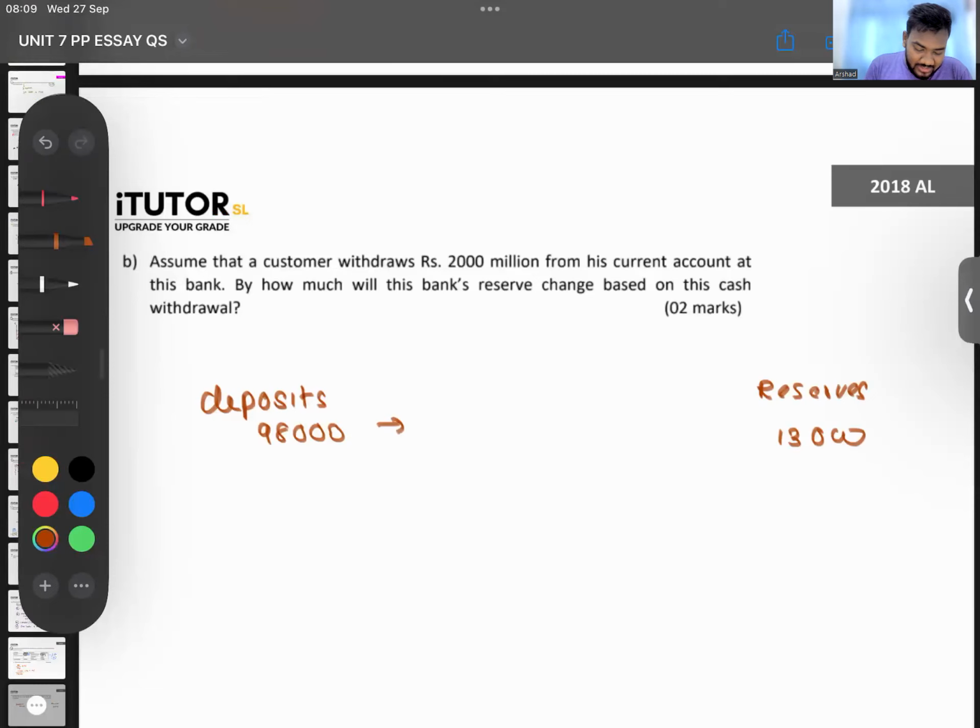Okay. So now tell me, from this 98,000, how much should they keep as required reserves, Lamai? SRR is 10%. How much should they keep? 9,800. But they actually have in total 13,000. So how much is the excess reserve? 13,000 minus the 9,800, 3,200 is their excess reserve.